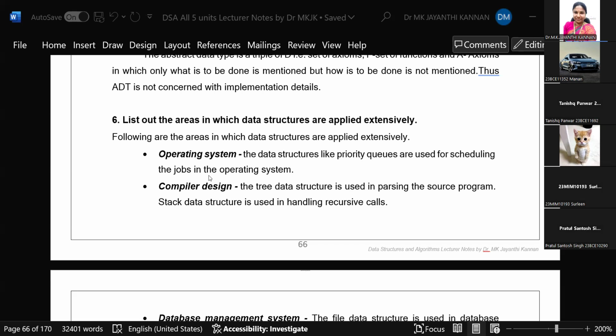See here, no power supply, heavily raining. I'm sitting in the academic block. We'll have another 10 minutes class, then we will close. All of you join. Those who are present will alone get the attendance. Others, I will not give attendance.